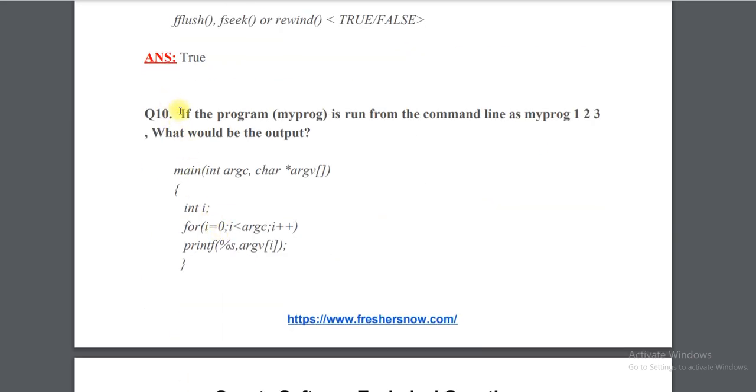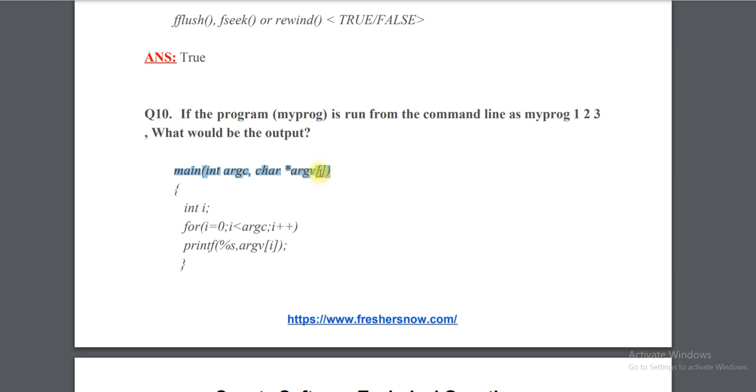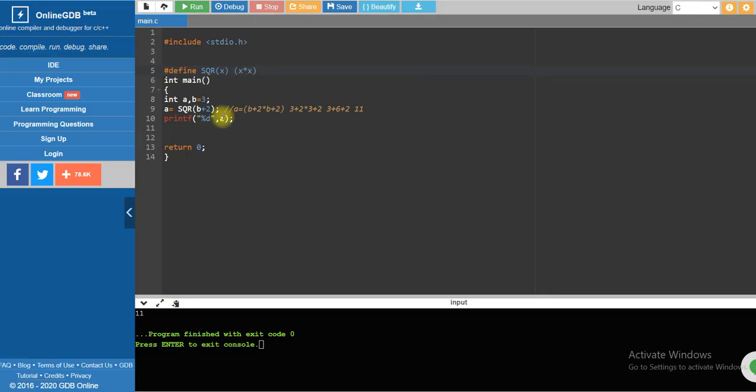Coming to question number 10. If my program is run from the command line as myprogram 1 2 3, what would be the output? So this is main, right? In C, if we need to take any input from the command line, how can we write main? There are two ways we can write it actually.